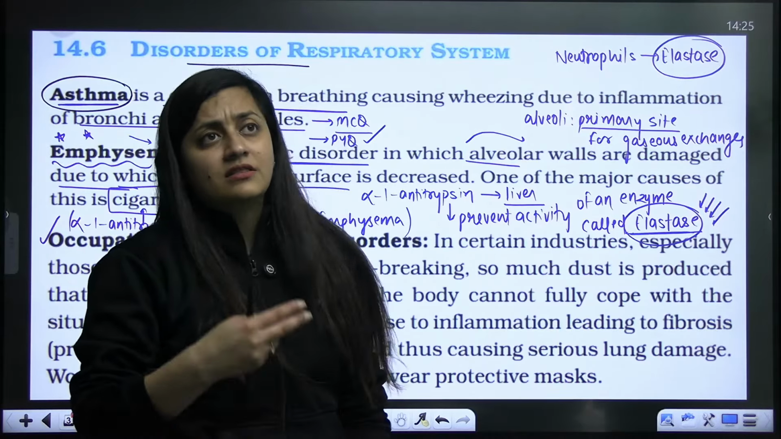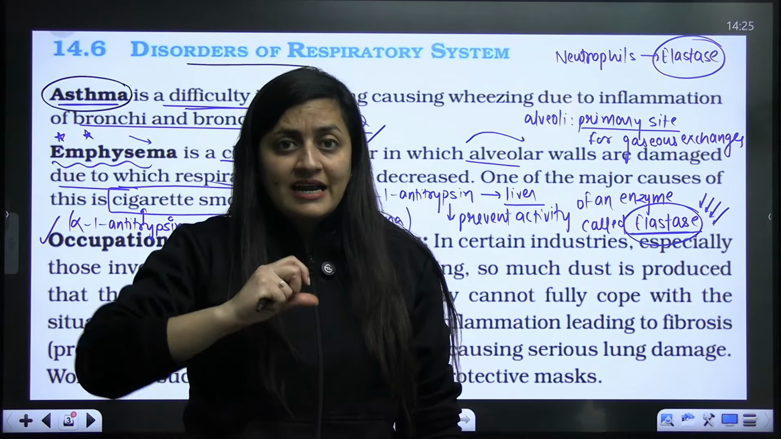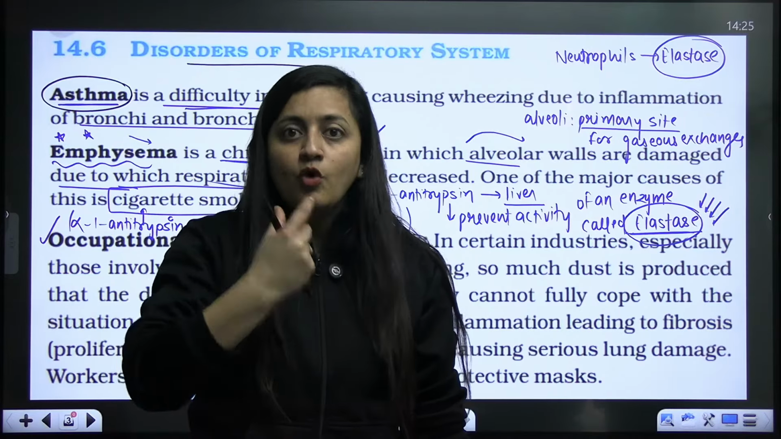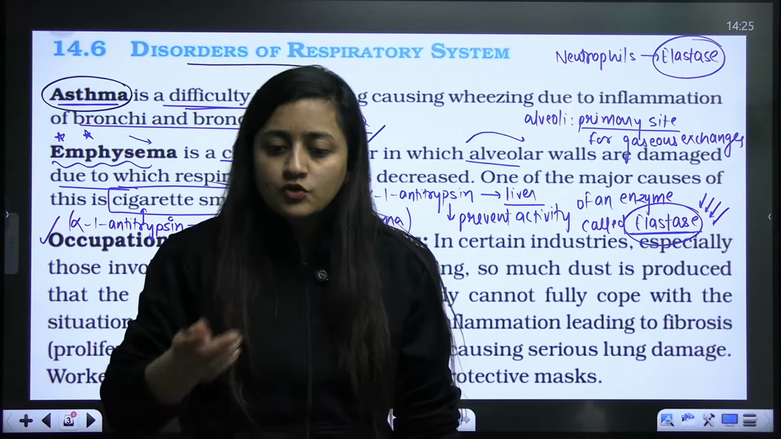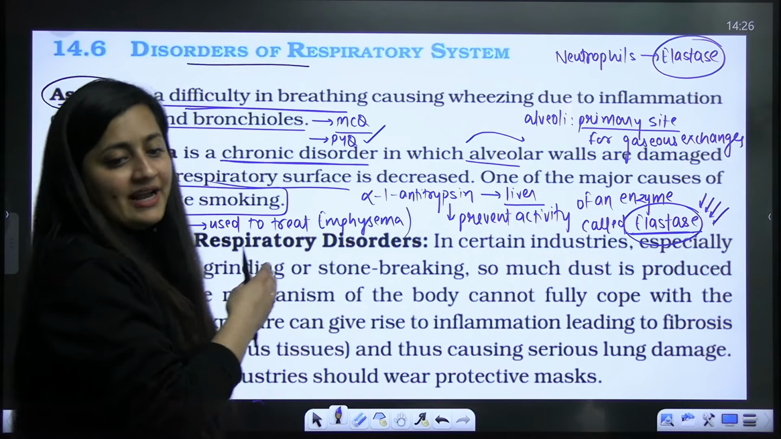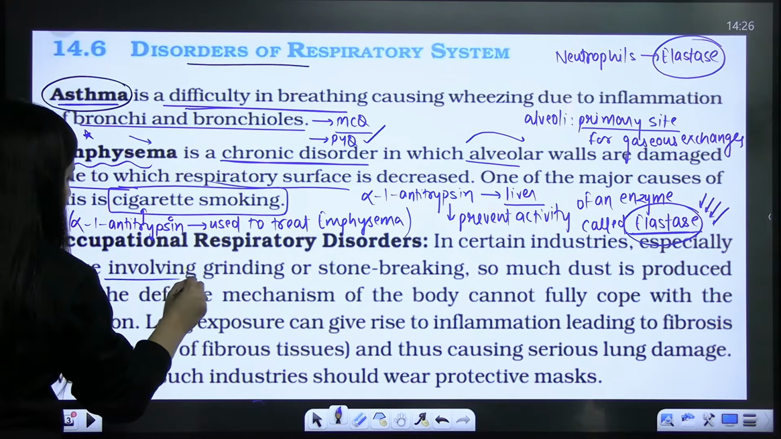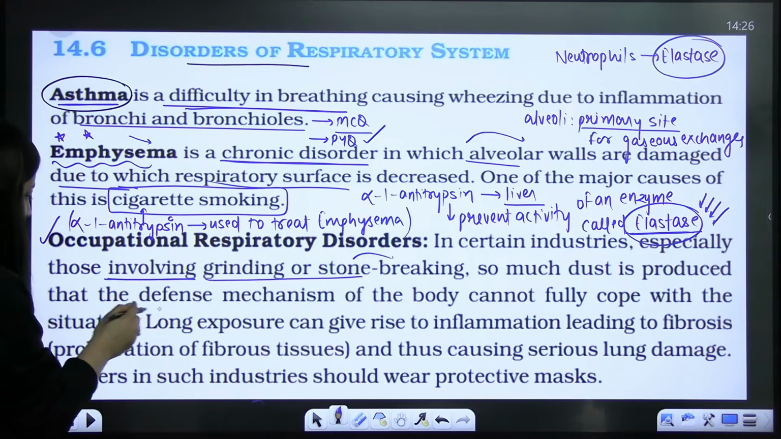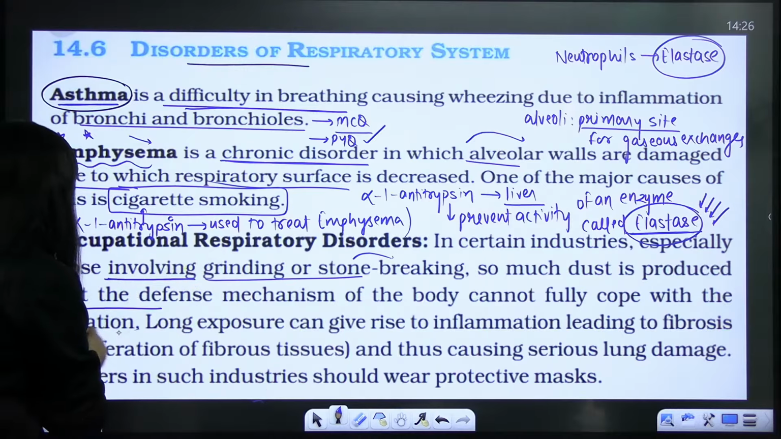In the lungs, as a protective mechanism of the body, proliferation will occur, and the fibrous tissue will be more. If there will be more fibrous tissue in the lungs, lungs will automatically lose their elasticity as well. So in one way or another, this is how it affects the lung. Is that clear? Especially those involved in grinding or stone breaking, the dust is produced that the defense mechanism of the body cannot cope up with.